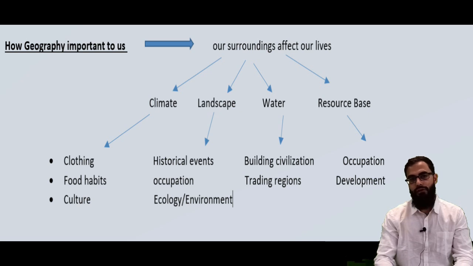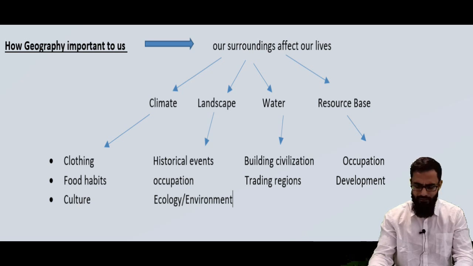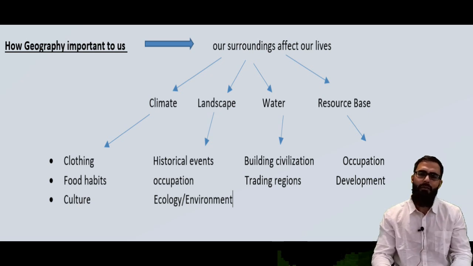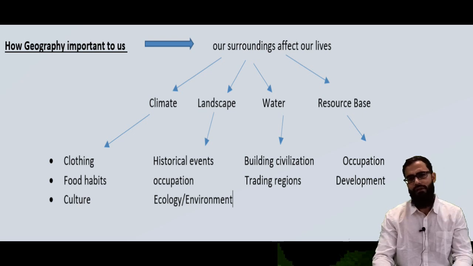Also, if you see the resource base, these are just examples. There are others also, but I'm just giving the main examples: climate, landscape, water, and resource base. So the area having large resources will be more developed. Say, for example, any country having a large number of resources will be able to exploit those resources more and more, which will lead to the development of the society, I mean that country. Similarly, any particular region having one type of resource will determine the occupation of that area.